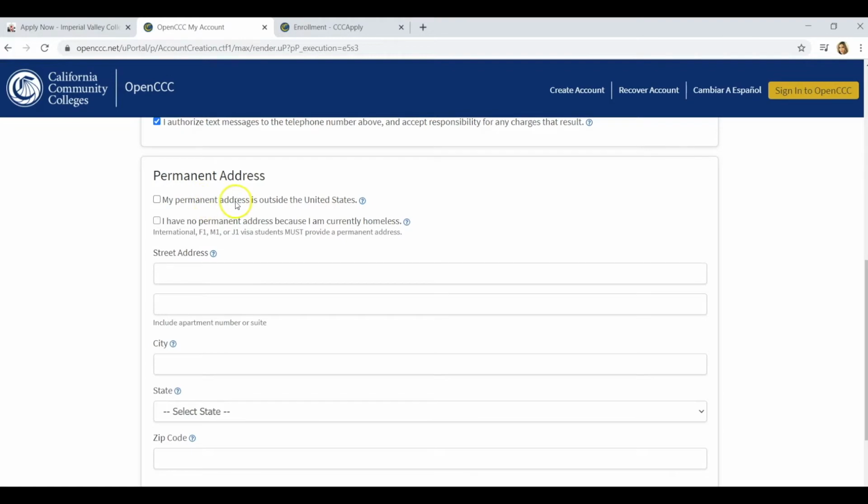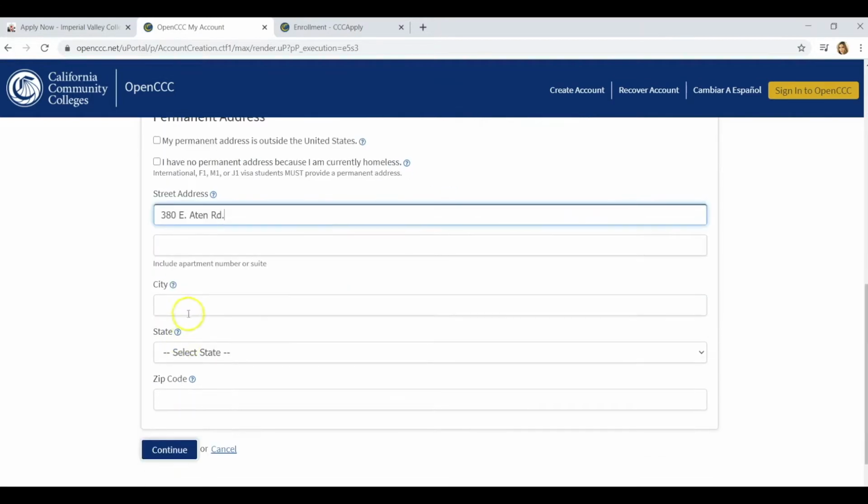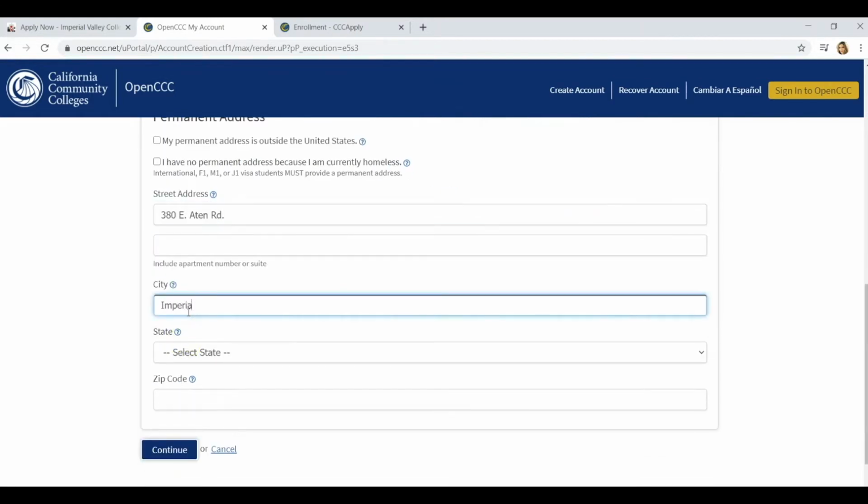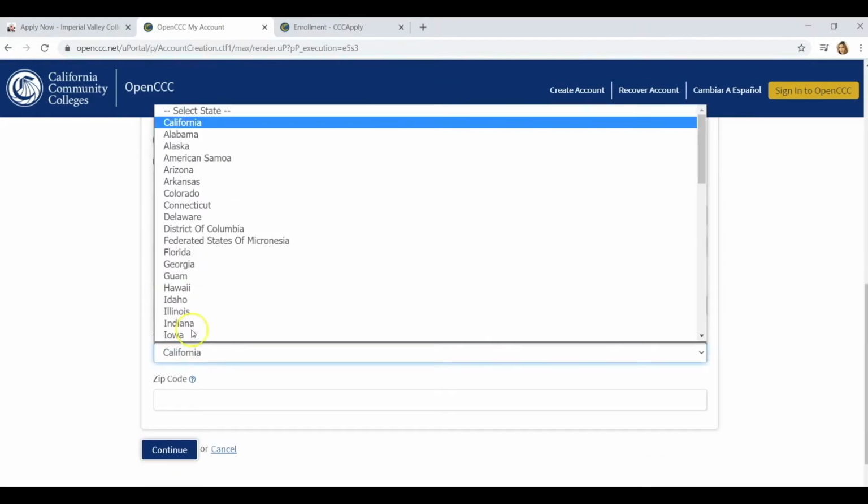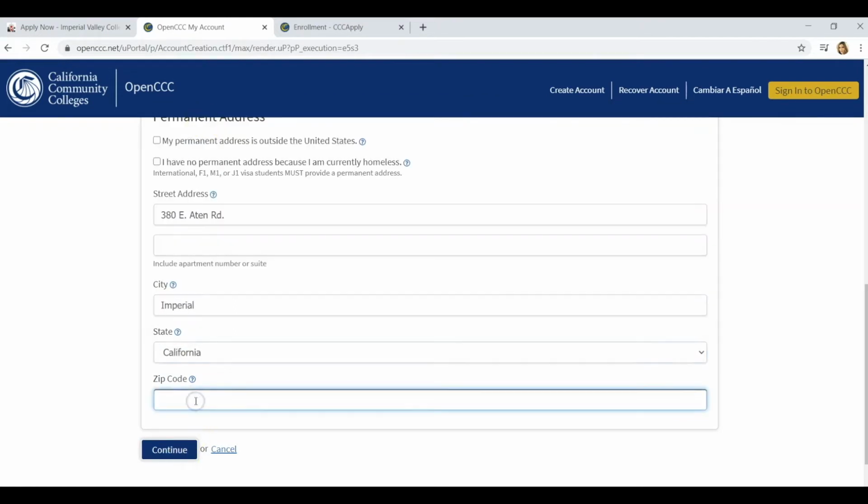Next, you're going to input your permanent address. If you do not have a permanent address and it's outside of the United States, then you're going to check this box. If you have no permanent address because you're currently homeless or one of these students here, you check that box. For this purpose, let's input the address. Next, your city. Then your state. And then your zip code. Click Continue.